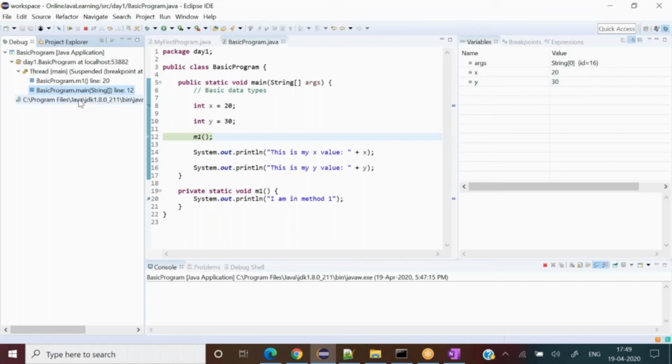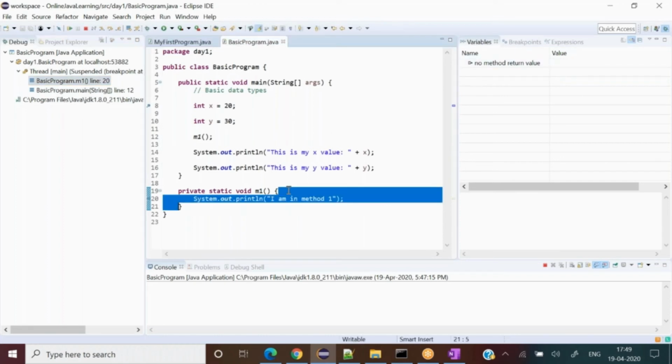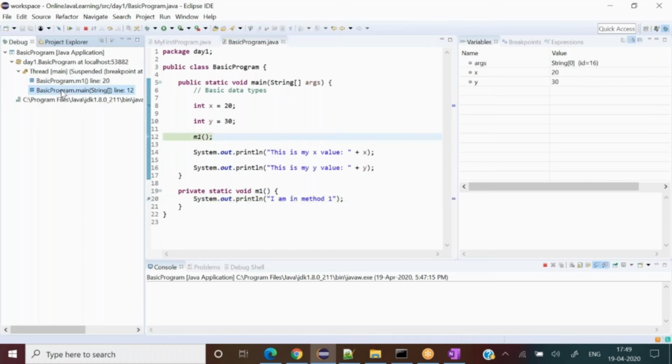And if I'm in M1, right now I'm in M1, those things disappear. Whatever method I am inside, only those things would get displayed to me. So don't bother about those things right now. Just keep in mind that there are stack frames at the time of debugging, and they get maintained, and we can easily debug what's going on in which frame by just clicking over there.